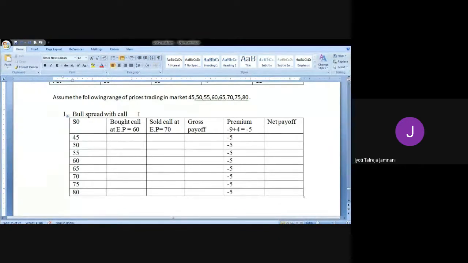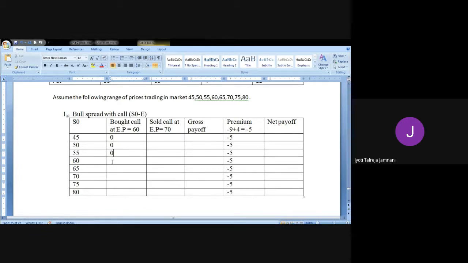So if it is a call option, we always use S naught minus E as the intrinsic value formula. This is your E, exercise price, and this is your S naught. So if I do 45 minus 60, I'll get it in minus. So I will lapse the option because I have the right to buy. I will buy it at 45 in the market, not for 60. If I buy for 60, I will lose 15 rupees. So I'll not exercise. In the second case also, 50 minus 60 is -10. I'm going to lapse this option. 55 minus 60 is -5.